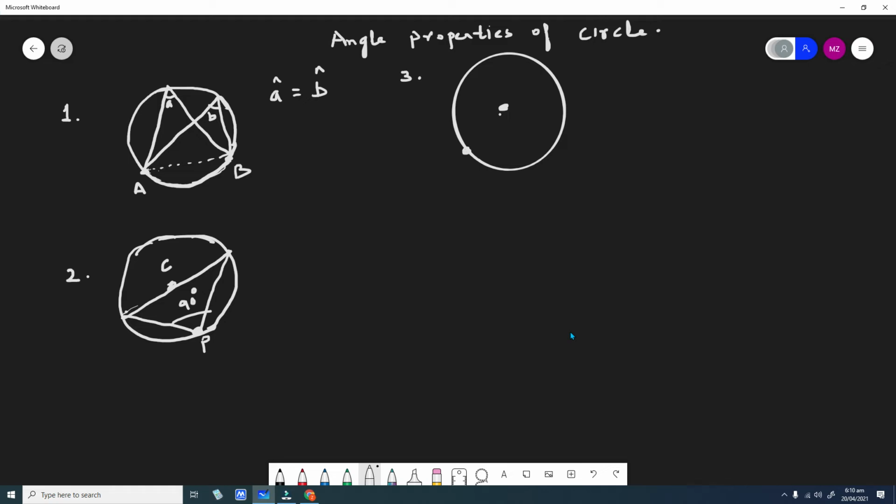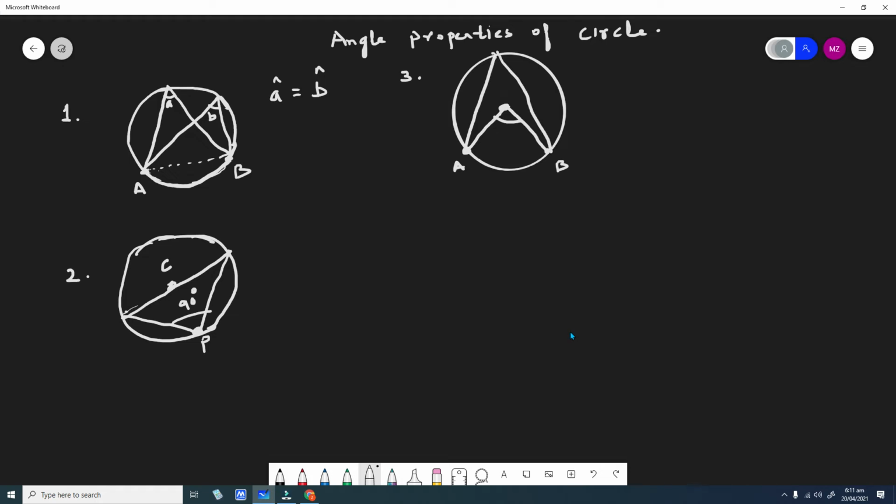Let us take an arc. Suppose AB is an arc. Then AB forms a central angle at the center of the circle. And this is the central angle. And the same arc forms another angle on the circumference of the circle.